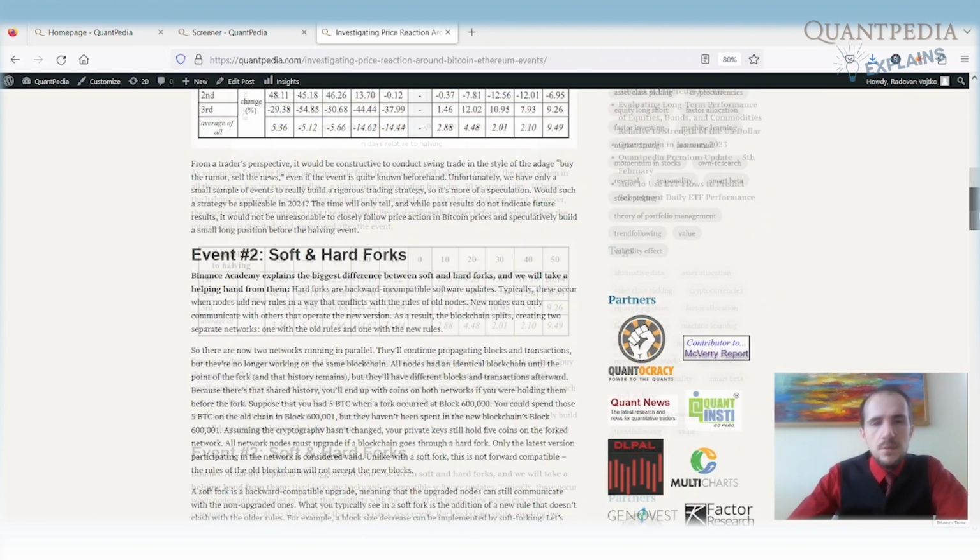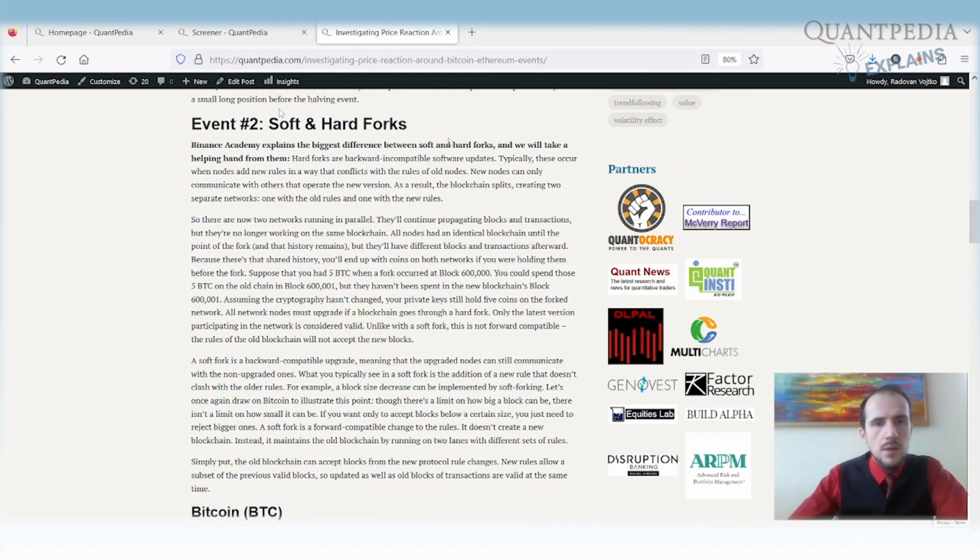The second event that we try to study are soft and hard forks. What are the soft and hard forks and what is the difference? Hard forks are backward incompatible software updates. Typically this occurs when the nodes in a blockchain add new rules in a way that conflicts with the rules of the old nodes. So it means that new nodes can only communicate with others that also operate the new version of the protocol, and as a result the blockchain splits. So we have 2 separate networks, we have 2 separate coins, one with the old rules and one with the new rules.